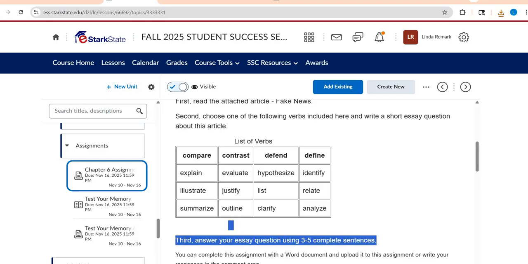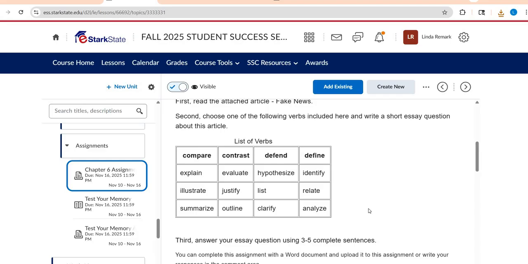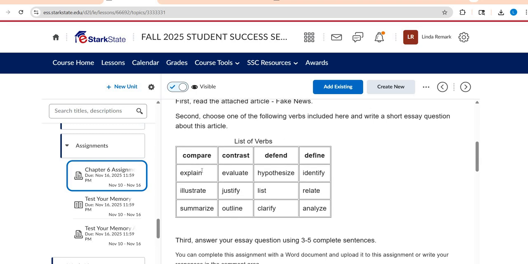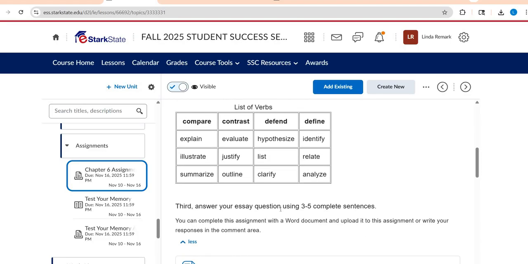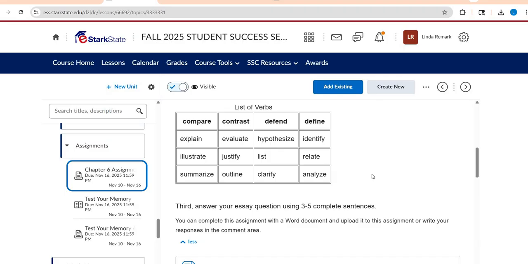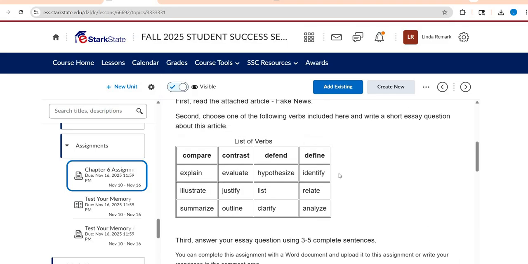Third part, don't forget about this third part, answer your question. So I know you're posting it, but then you're also going to answer it. So answer your essay question in 3 to 5 complete sentences. So again, there are 3 parts to this assignment. Read the article, create an essay question based on that article using one or 2 of these verbs, and then answer your question using 3 to 5 complete sentences. You can do all of this in a Word doc and upload it, or you can just put it in the comment area, whatever is easiest for you. Okay, so please make sure you pay attention to all 3 parts of this assignment.